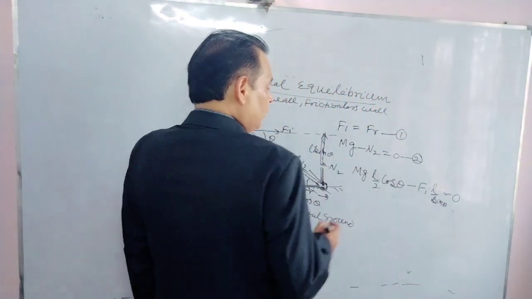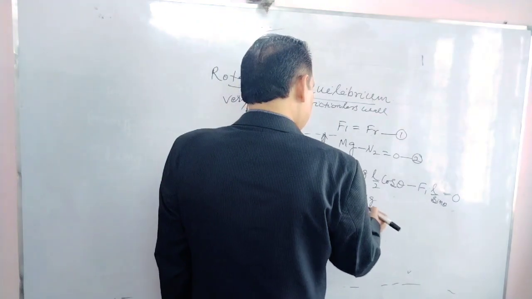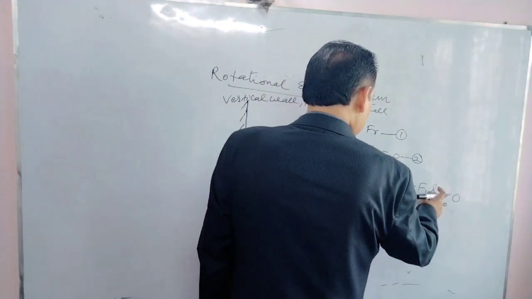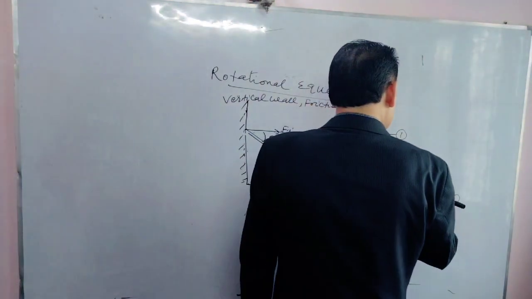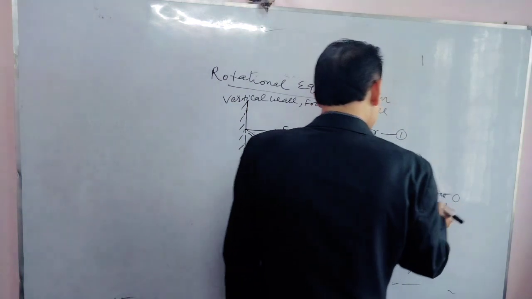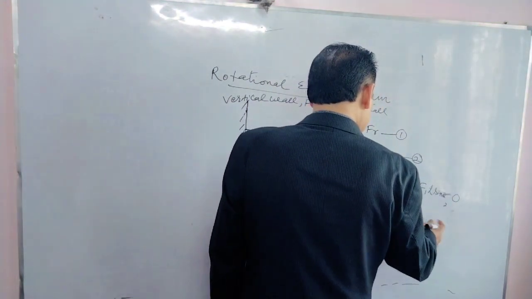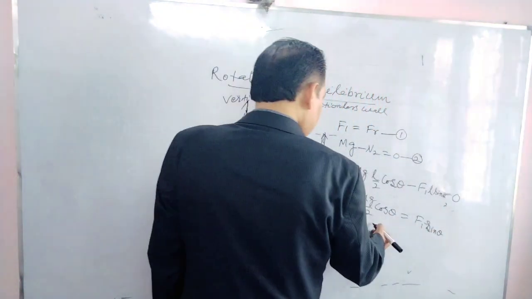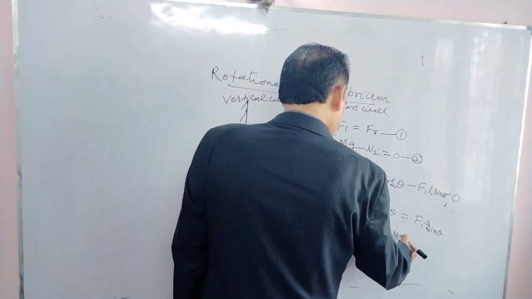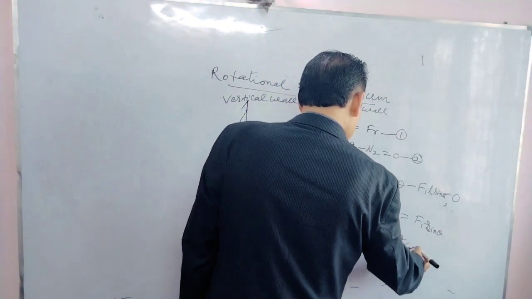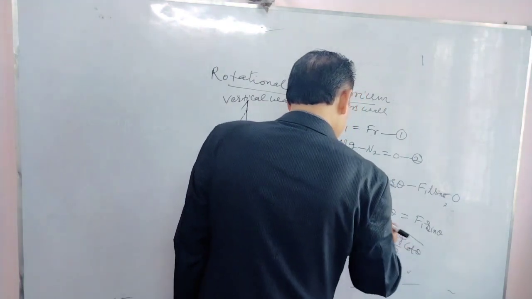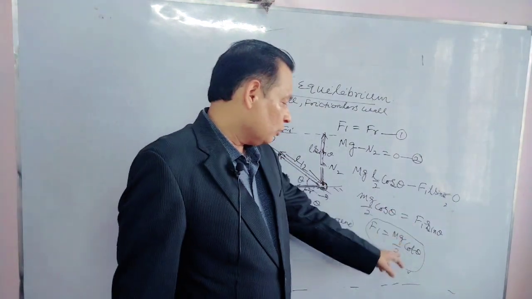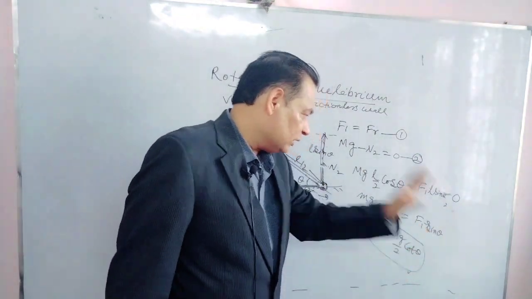Okay, means mg by 2 cos theta should be equal to F1 L sin theta. What about F1? F1 is mg by 2 cot theta. This is known to us. F1 is mg by 2 cot theta, cos theta by sin theta, cot theta.